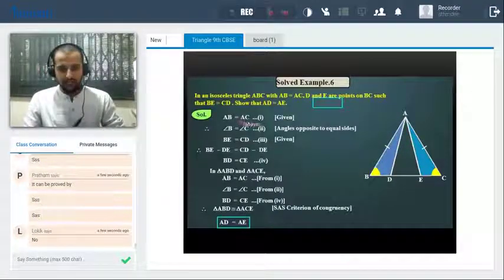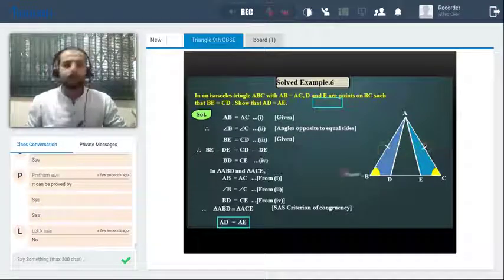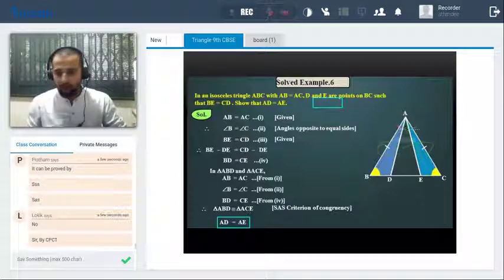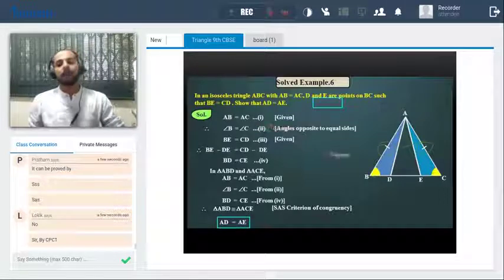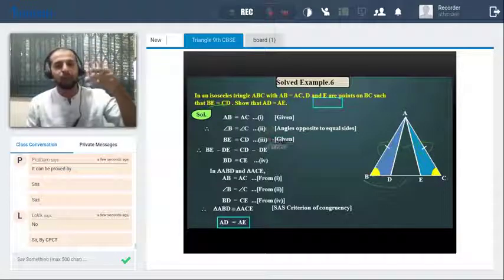So first it says AB is equal to AC, which is already given. Then can I say ये जो base angles हैं for this triangle ABC, because base angles, that is angle C and angle B, are equal, so we got equation 2. अगर angle B and angle C are equal, and BE is equal to CD, which is already given in the question. So we got equation 3.